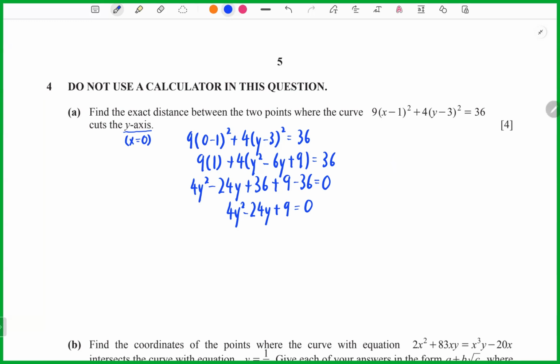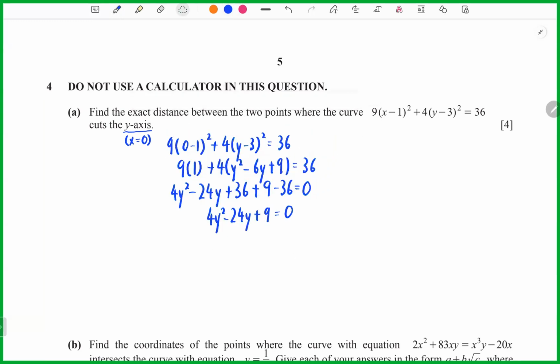Okay, this cannot be factorized, so we need to use the quadratic formula to solve. Okay, so wait a minute. Now I can take y equals negative b plus minus the square root of b squared minus 4ac, over 2a. So I can take negative 24.